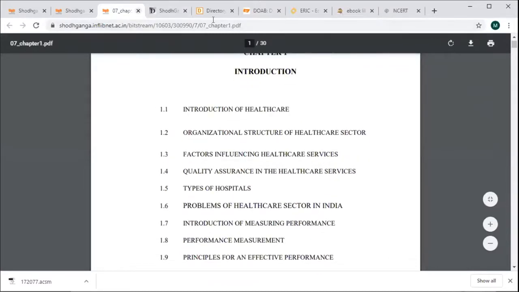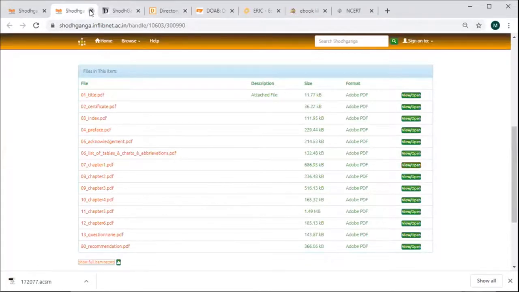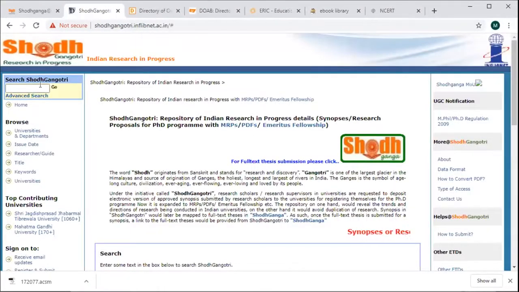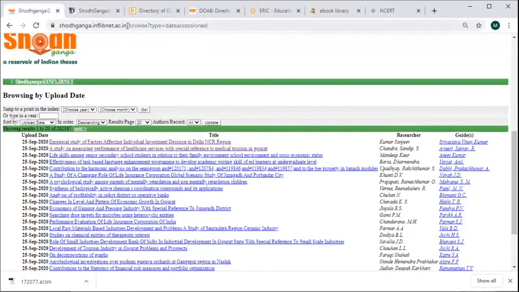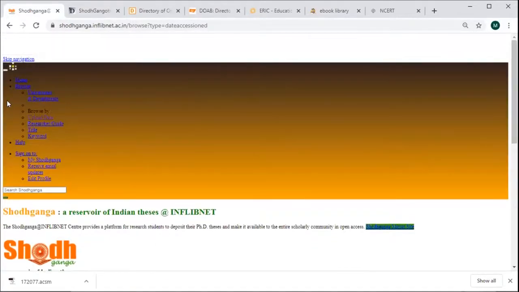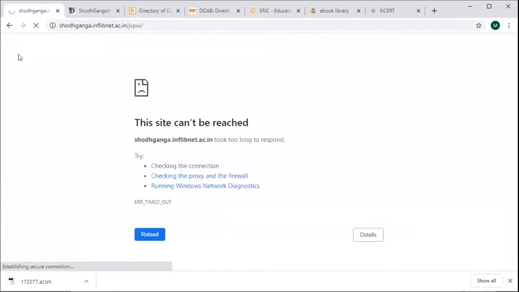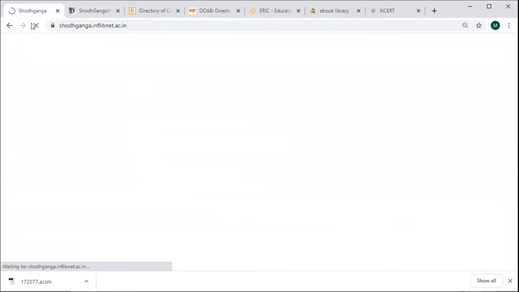This is the Shodh Ganga website. It will take time to load.